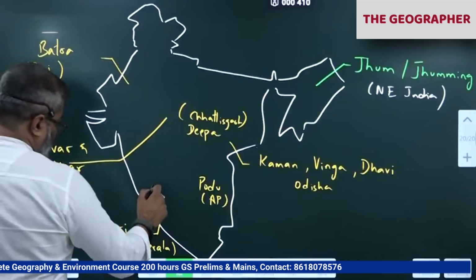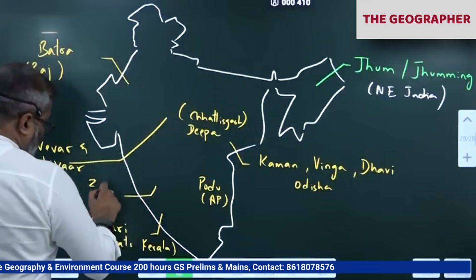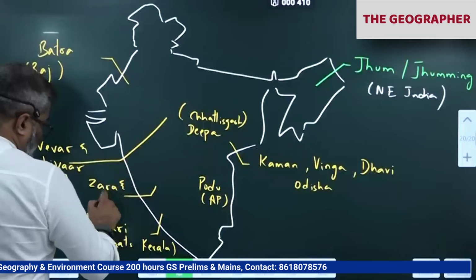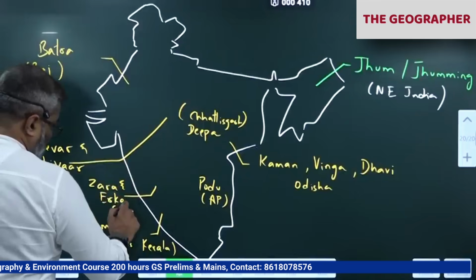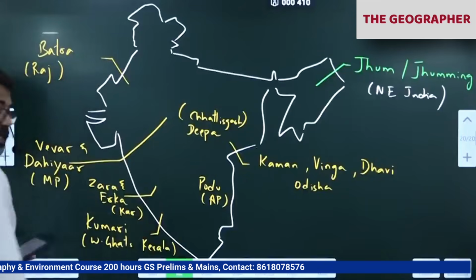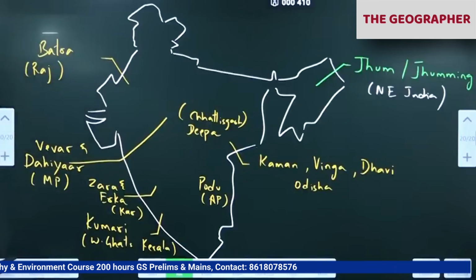So in this another name you write, Jara and Erka in Karnataka. Jara, Erka, southern states they have given Karnataka. Okay. Telangana, Maharashtra, Karnataka, Telangana, Jara and Erka.